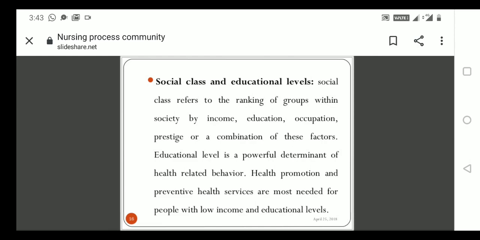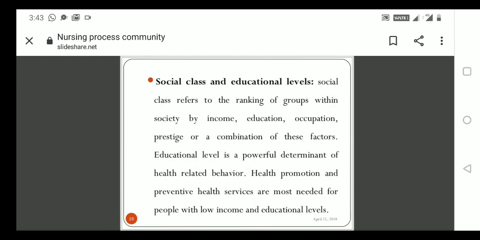Okay, then health promotion and preventive health services. Health promotion is the main goal, and preventive healthcare services are needed for people with low income and educational level.